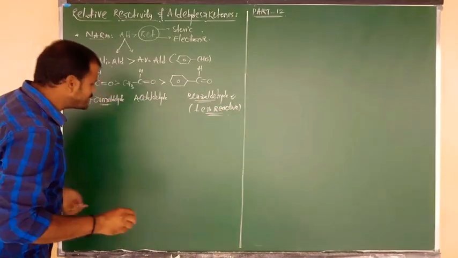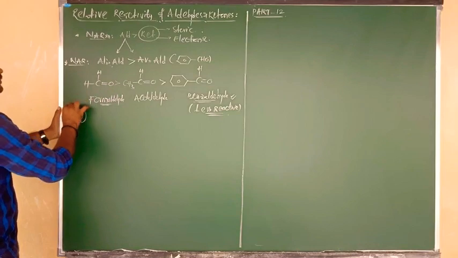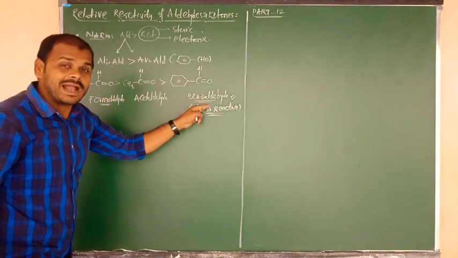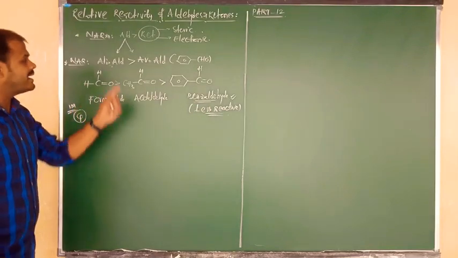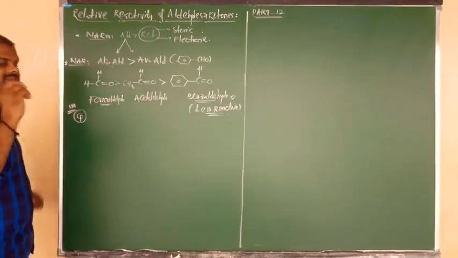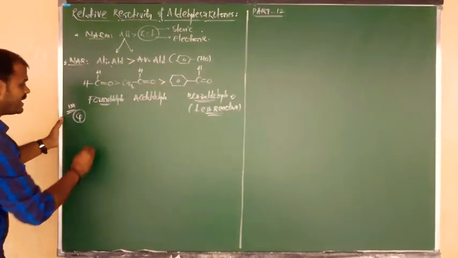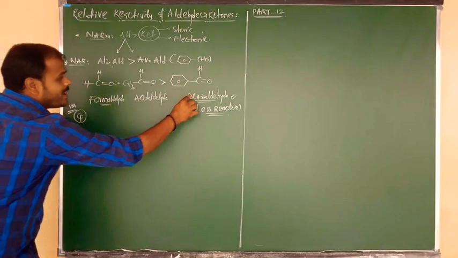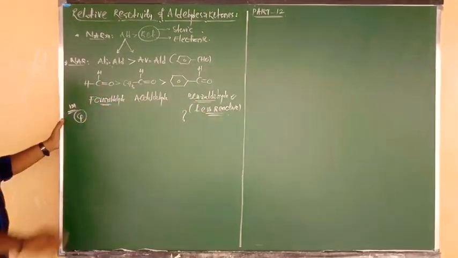Okay, so now the question is already inside the textbook. One question is there, important for 1 mark, beta. Why is benzaldehyde less reactive towards NAR as compared to the aliphatic aldehyde? Okay? Yes, the reason I am going to show you. First of all, I want to show you the structure of benzaldehyde. So why is benzaldehyde less reactive? This point I am going to explain here, beta.